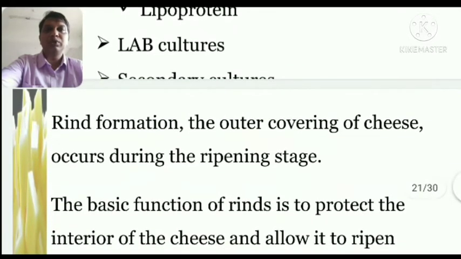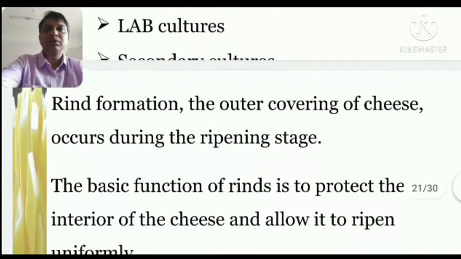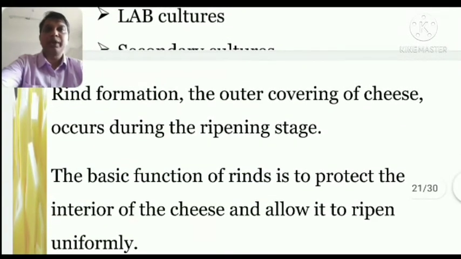Rind formation: the outer cover of the cheese forms during the ripening stage. As we see on the outer surface of the cheese, people generally say there is wax coated on it. It is not wax or something like that. It is a rind, a hard structure which develops during the ripening stage. You can also call the rind a covering.